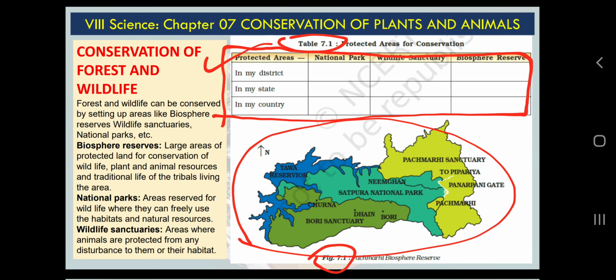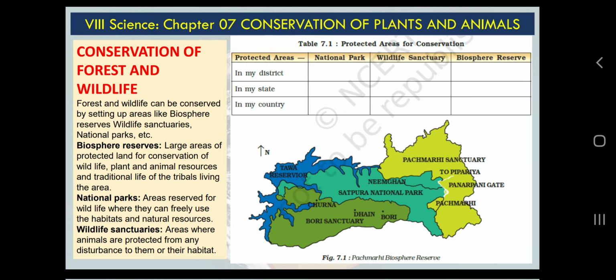Okay, so this activity I insist all of you students must complete, or at least try to complete it. If you are not able to complete this table fully, at least try, and ask somebody in your district. You can ask how many national parks and sanctuaries there are, what the names of the sanctuaries and national parks are, what the location is, and whether you can visit or not.